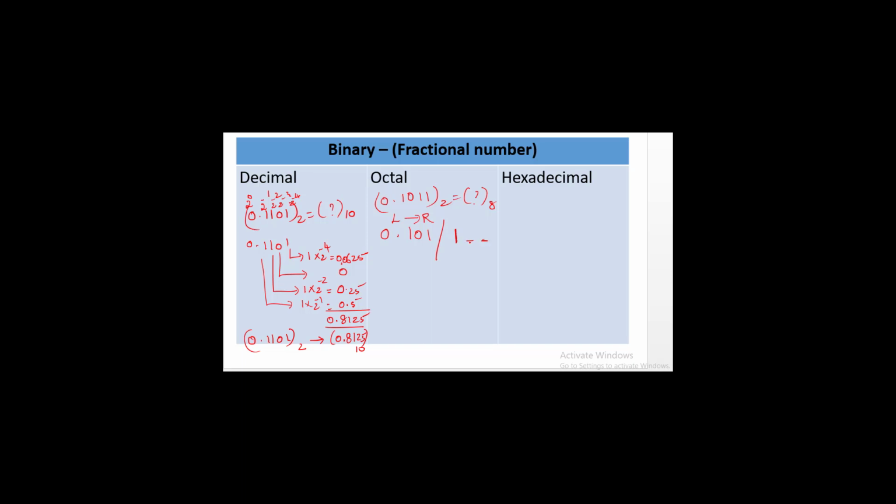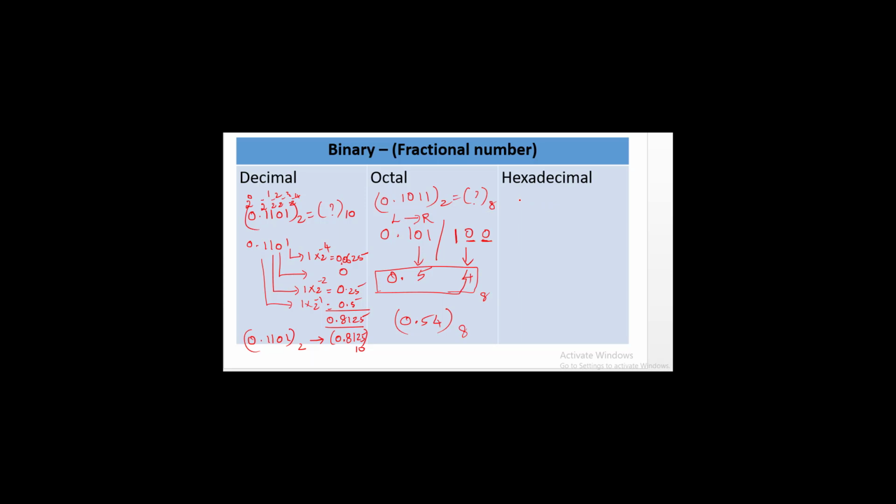The remaining 2 positions are empty, so I am adding 0 0 here. So 101 equivalent value is 5, and 100 equivalent value is 4. So 0.54 to the base 8 is the equivalent octal number for the given binary value.